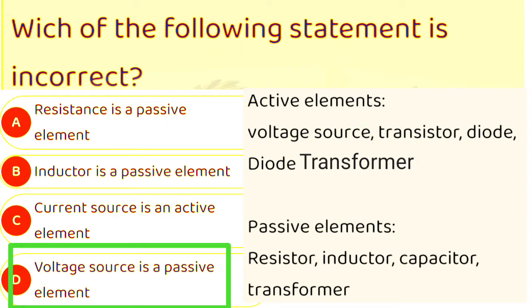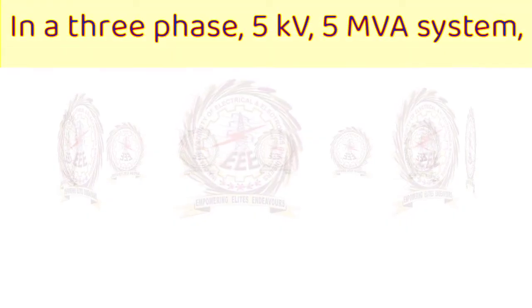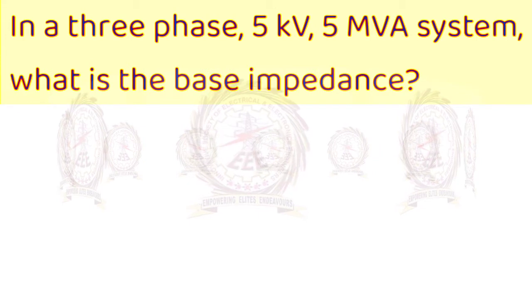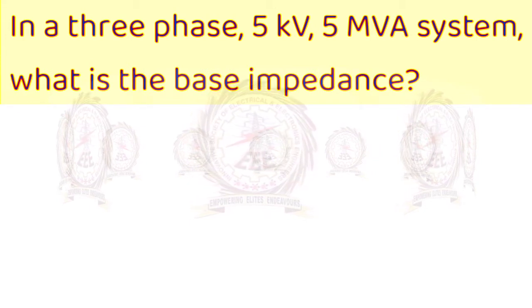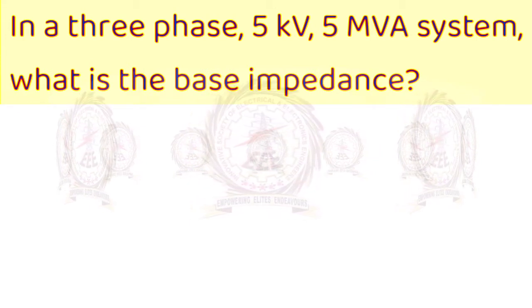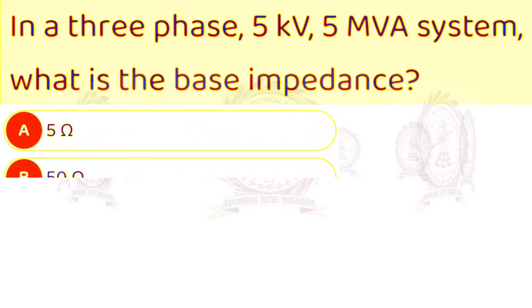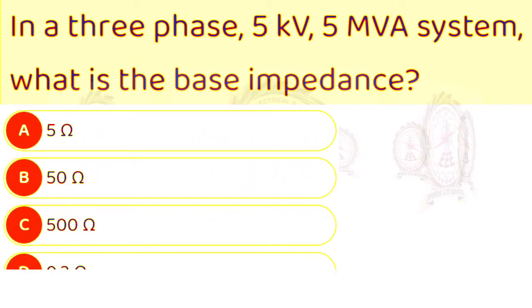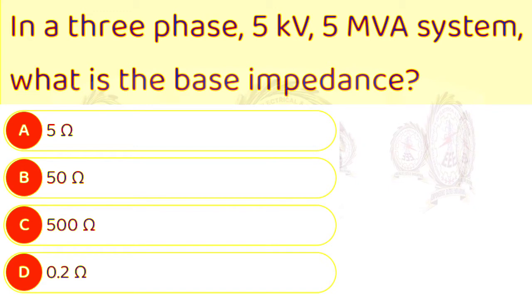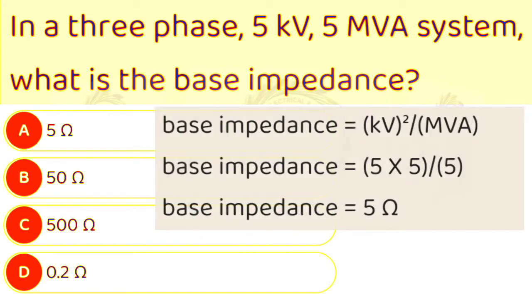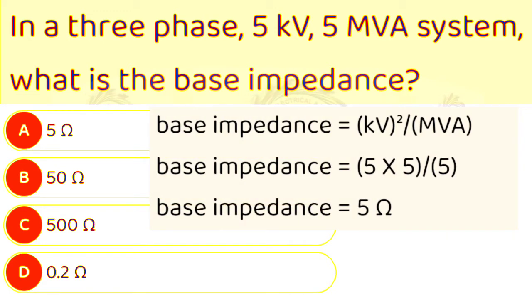This is the incorrect one. Next one is, in a three-phase 5 MVA system, what is the base impedance? A. 5 ohm, B. 50 ohm, C. 500 ohm, D. 0.2 ohm. Here explanation is, base impedance is equal to kV square divided by MVA. So here answer is 5 ohm.